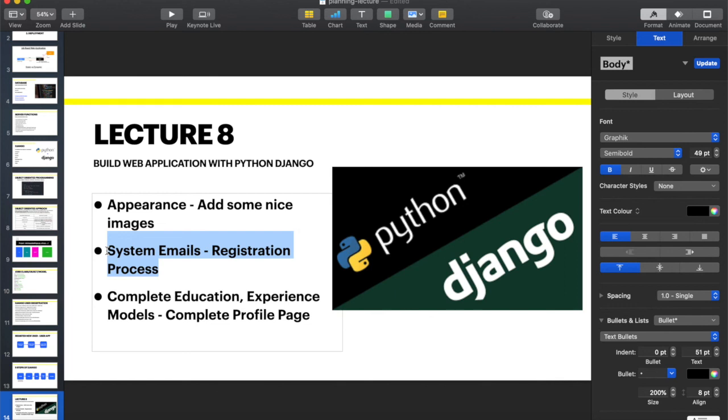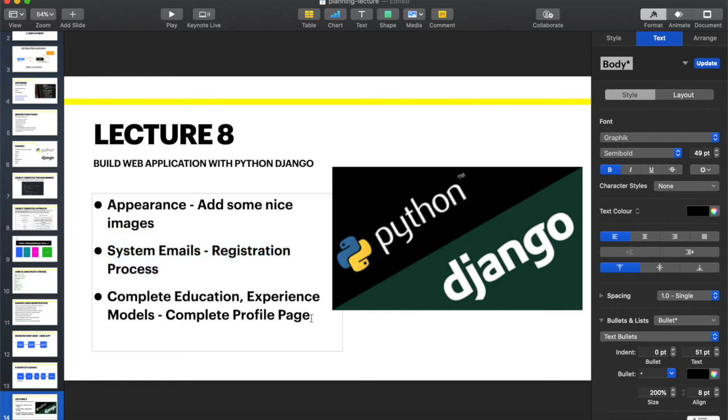the user logs in for the first time, we're going to send them an email to say, please verify your email address, or whatever we want to say to them. And when they change their profile picture, we're going to send them an email saying, you've changed your profile picture, whatever we want to send our users emails about, just to keep our users communicating with the system, and to make sure that the email address they have given us is working, and all of that. So we'll maybe spend a little bit of time doing this.